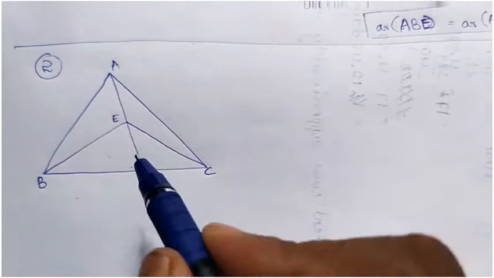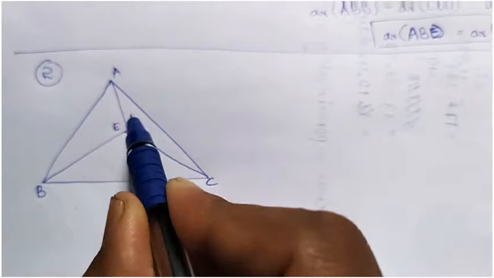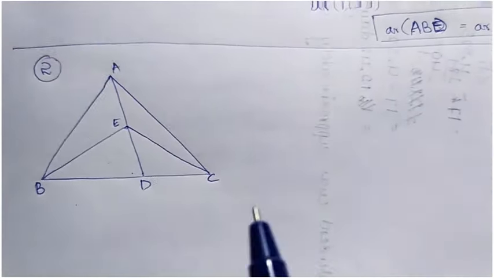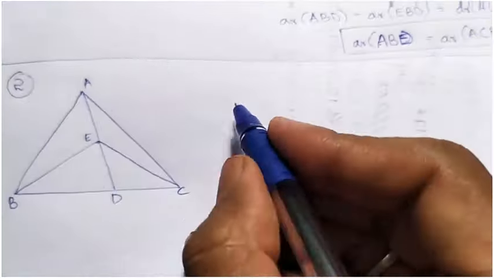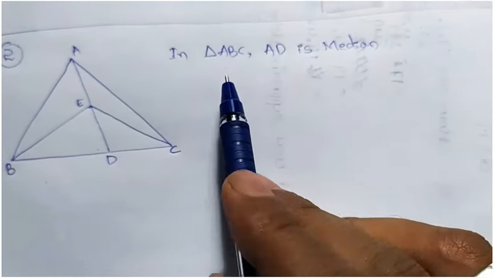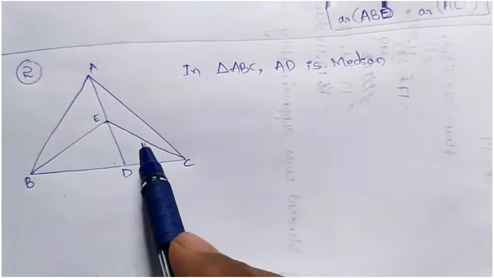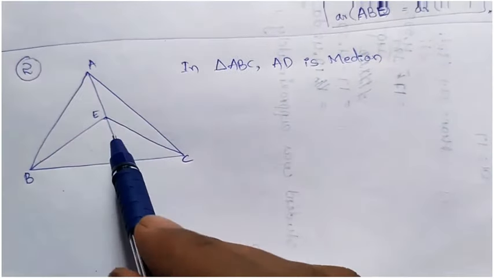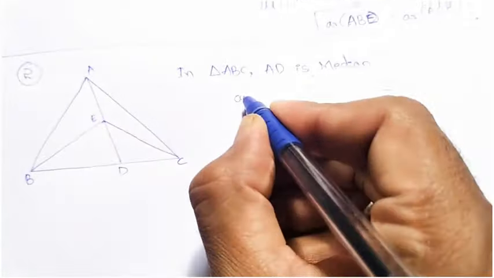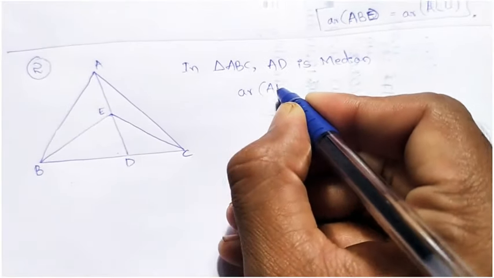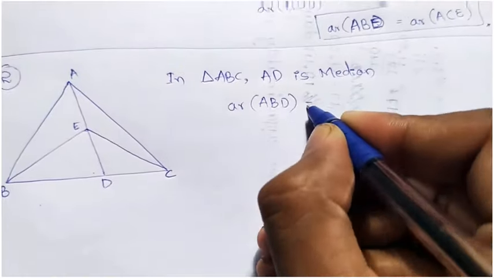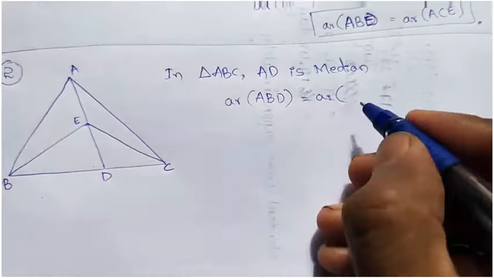So draw the diagram, and E is the midpoint of AD. Okay, so now first take AD as median. So AD is median, then it makes the whole triangle ABC into two equal parts. Those are area of ABD equal to area of ADC.